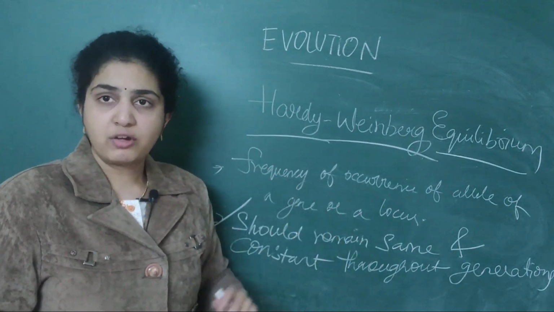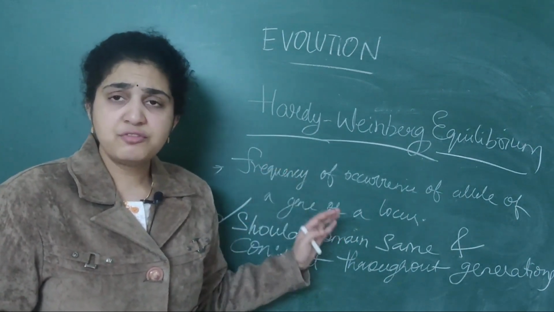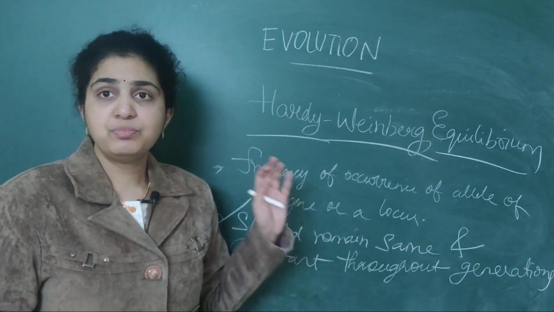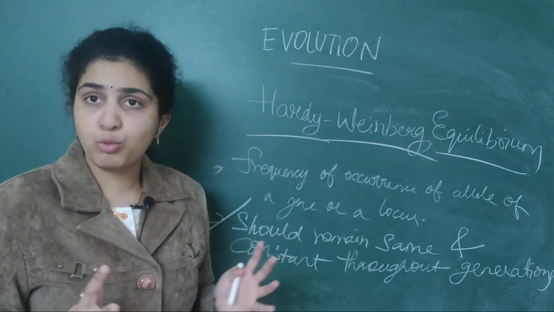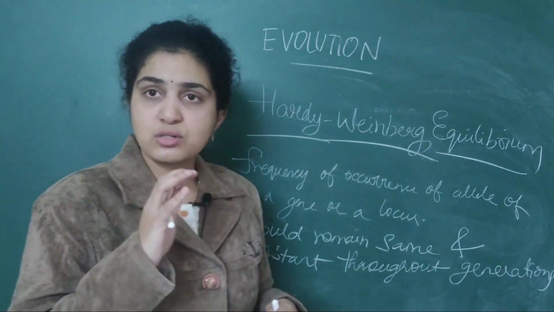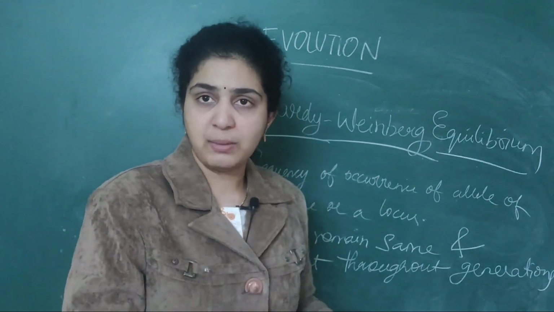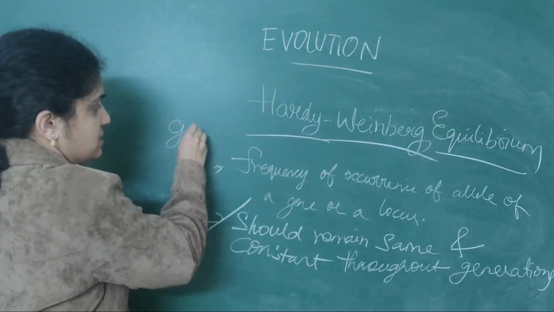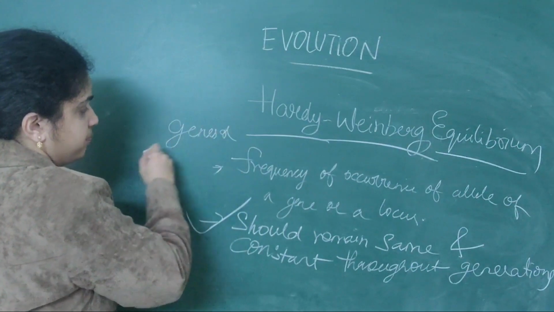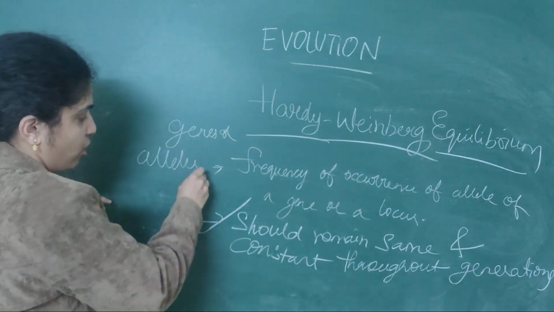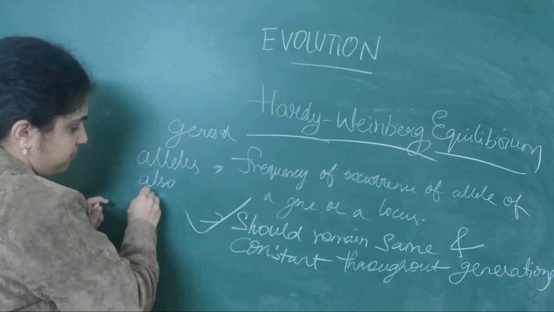Then what will happen? If the frequency remains the same, the gene pool, the genes or alleles, should also remain the same.